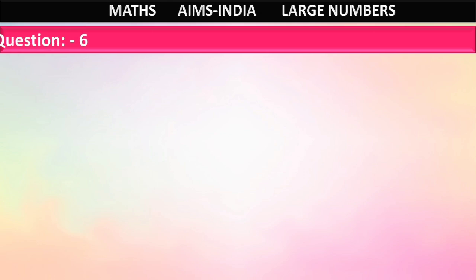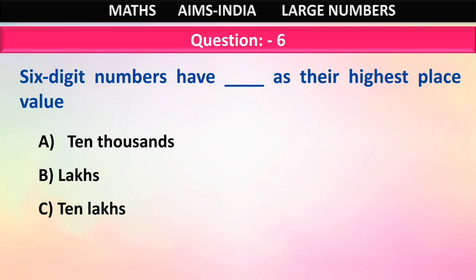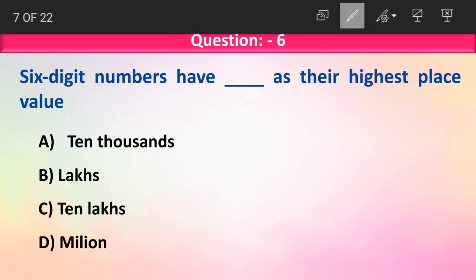Moving on, question number 6. 6-digit numbers have dash as their highest place value. Option A 10,000s, option B lakhs, option C 10 lakhs and option D million. Let us write a 6-digit number. Say 1, 2, 3, 4, 5, 6.